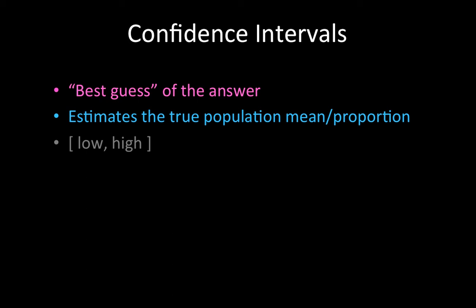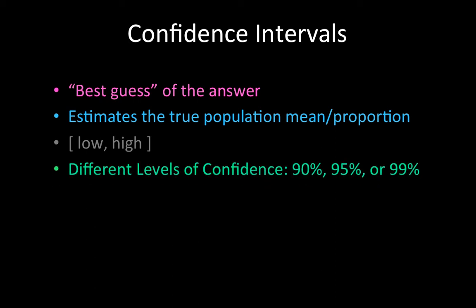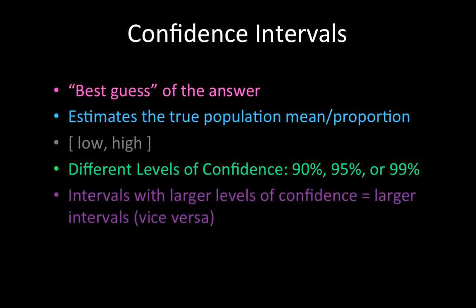Some intervals are more accurate than others. So we have different levels of confidence, which usually come in the form of 90%, 95%, or 99%. In context, we usually say that we are 95% confident that the true population mean or proportion falls within the given interval. And with these different levels of confidence, you should remember that larger levels of confidence also have larger confidence intervals, and vice versa.